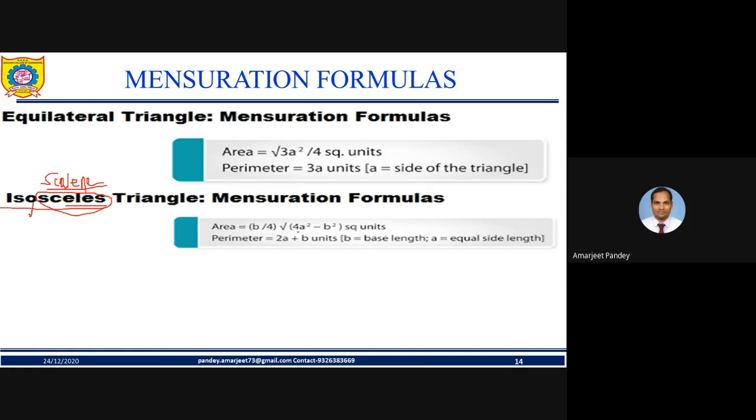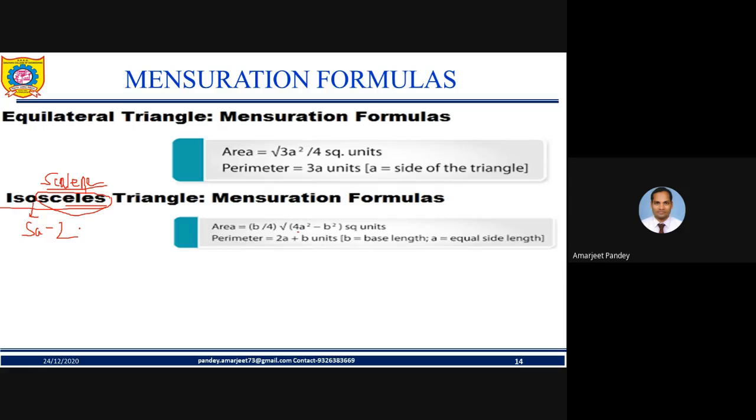Now iso means what, my friend? Iso means same, and sceles means 2. So if the triangle has two sides equal, are you getting? In an equilateral triangle, all three sides are equal. But isosceles means when two sides are equal, then we consider it isosceles, my friend.